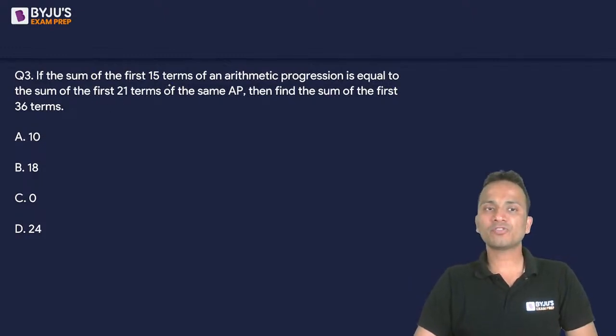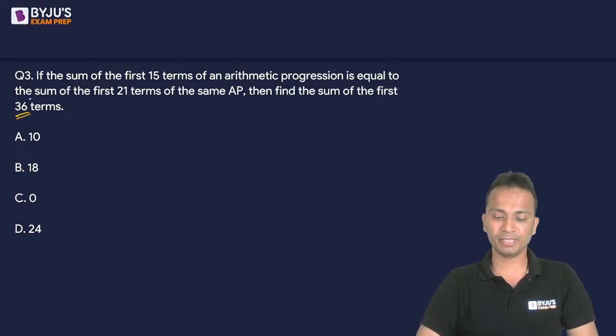If the sum of first 15 terms of AP is equal to the sum of first 21 terms of the same AP, then find the sum of first 36 terms of the same AP.